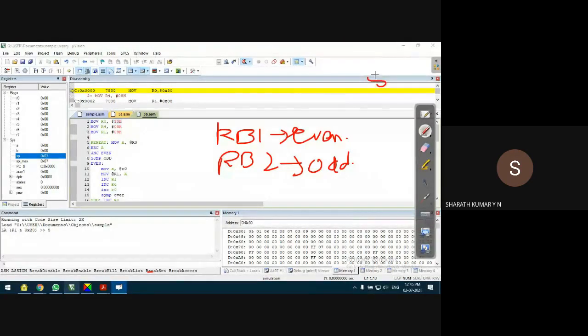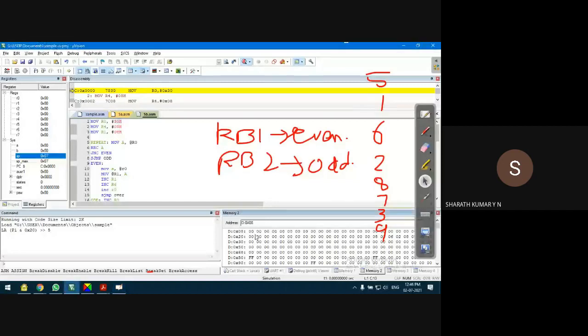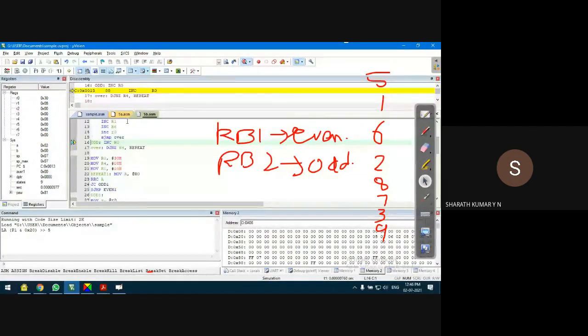So the data is 5, 1, 6, 2, 8, and let's say 7, 3, 9. Very simple. All the even numbers should be available in 08H now. There is a register bank 1. I'll go on pressing F11 on my keyboard for stepwise execution. I can run that straight away, but just to check.